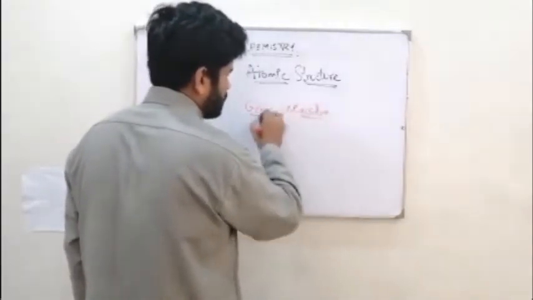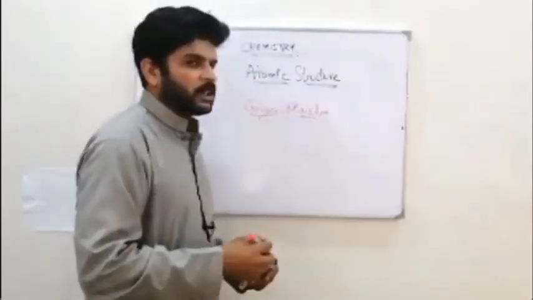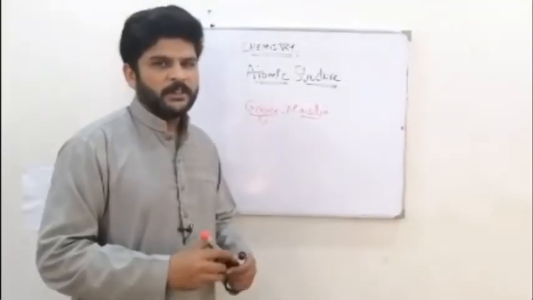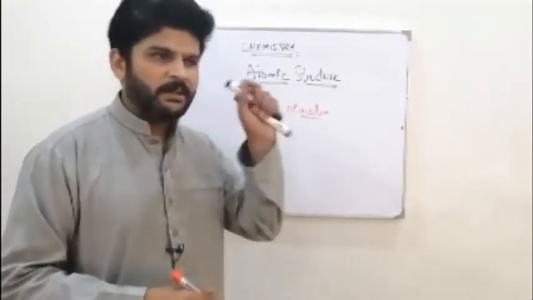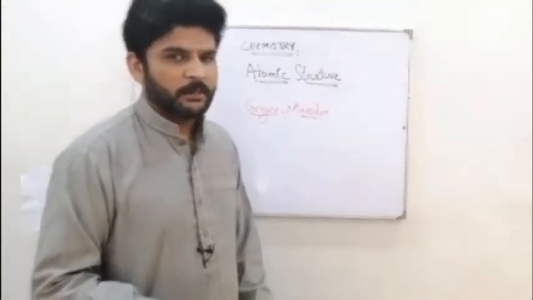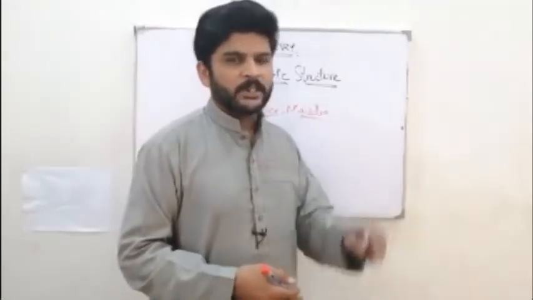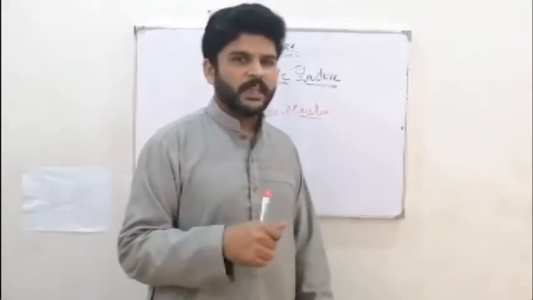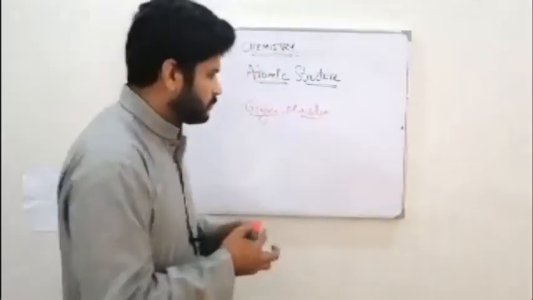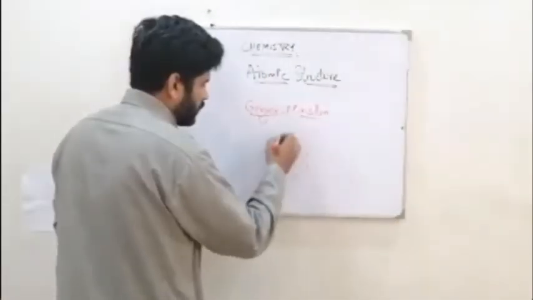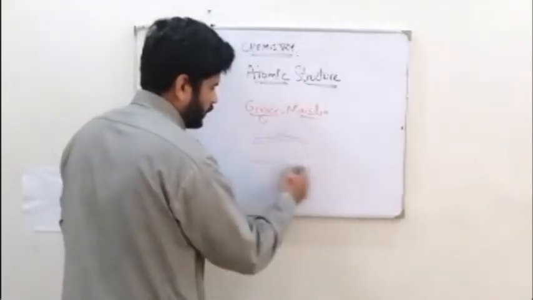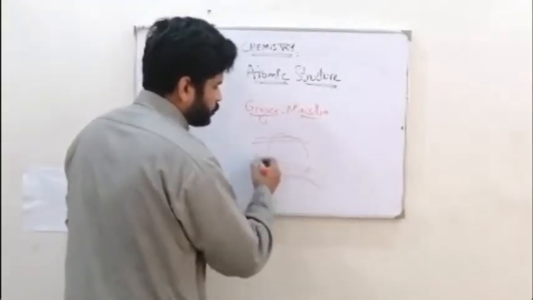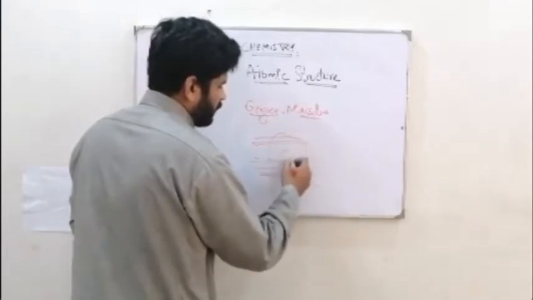These were the two scientists who carried out the alpha scattering experiment, where they bombarded alpha particles. Now you don't need to remember what an alpha particle is. They bombarded alpha particles on an atom, and they saw that maximum of the atomic particles passed through an atom, which goes on to show that an atom has a lot of